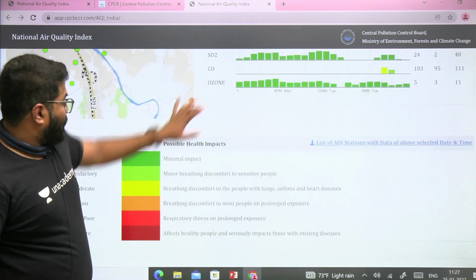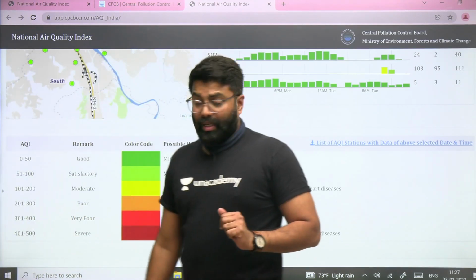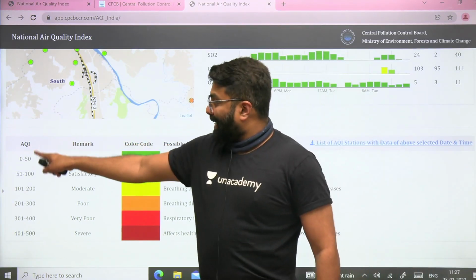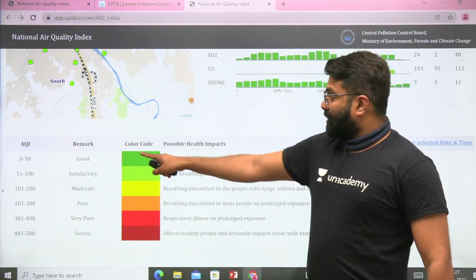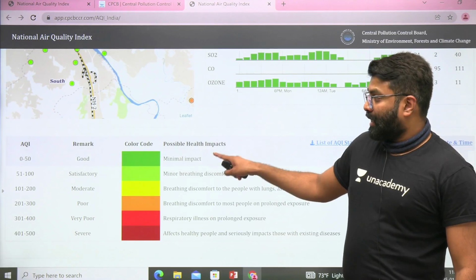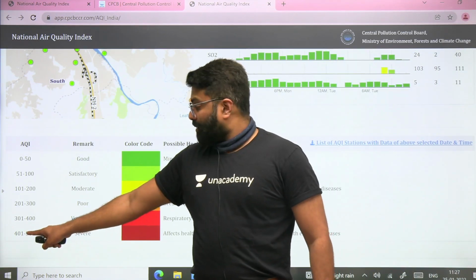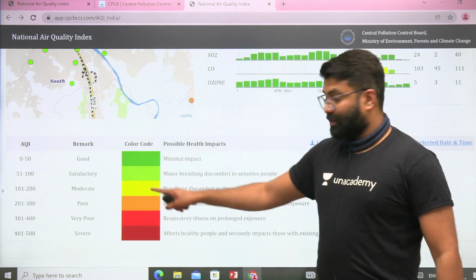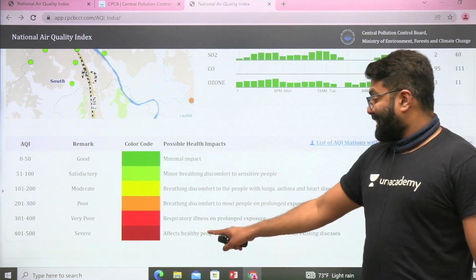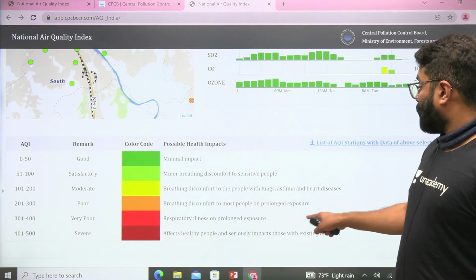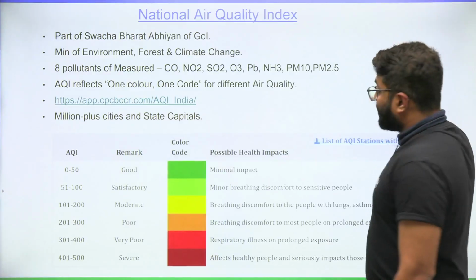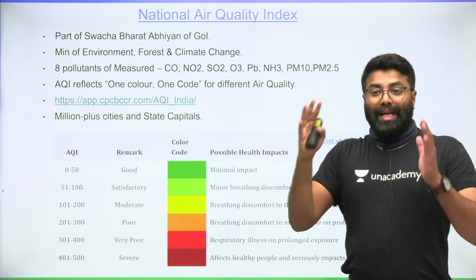For each one of them, we have given a color code. One color, one code, friends. This is what it indicates. If the air quality index is 0 to 50, it means good. Dark green color is shown. The health impact is minimal. You can see this. What if the pollutant levels are 401 to 500? It means severe air pollution, maroon, and you can see it affects healthy people and seriously impacts those with existing diseases. So the National Air Quality Index indicates how good the air we breathe is.